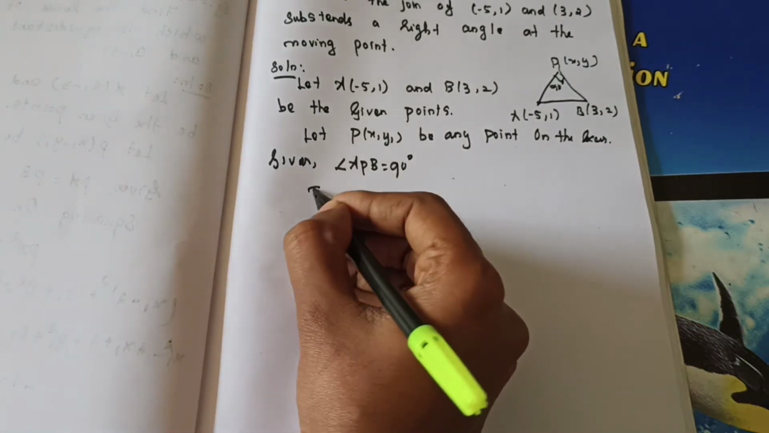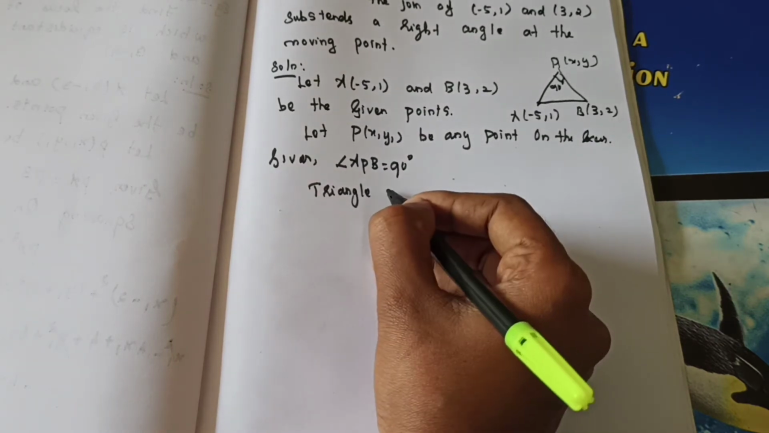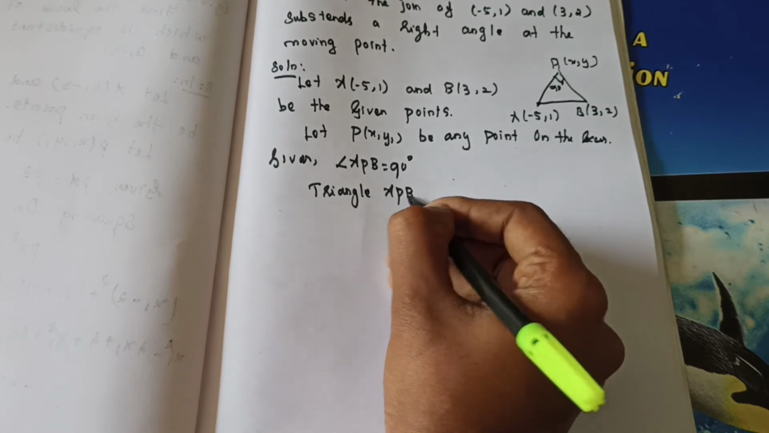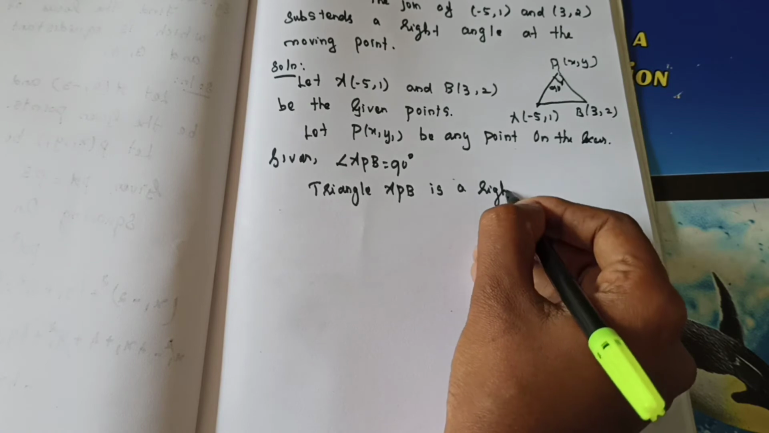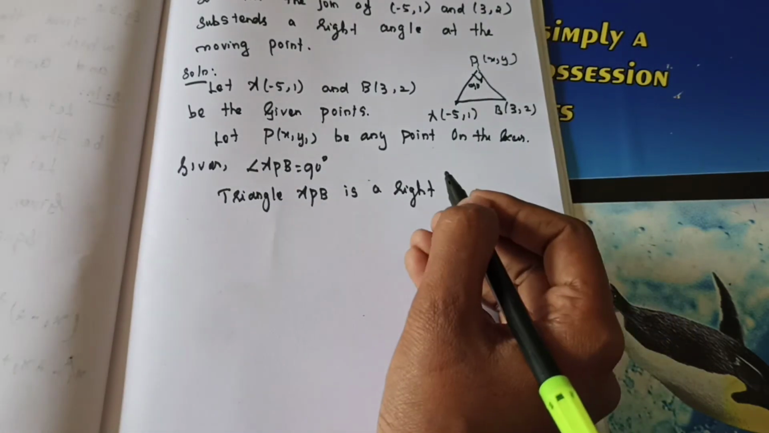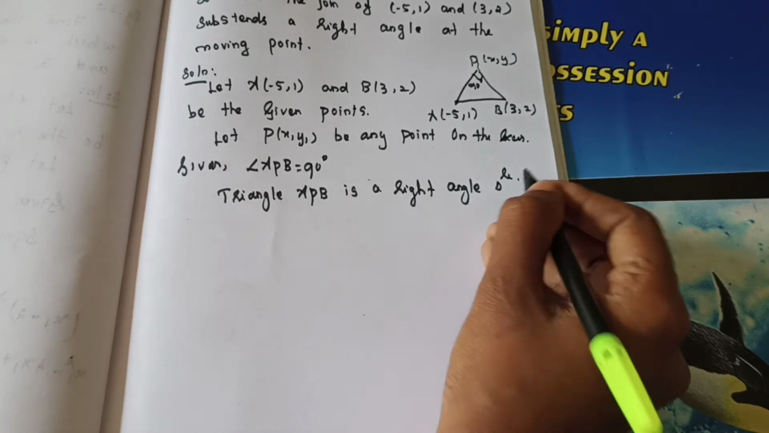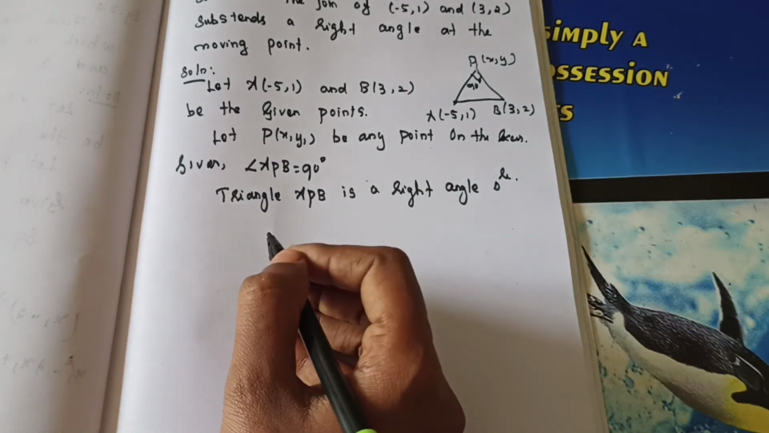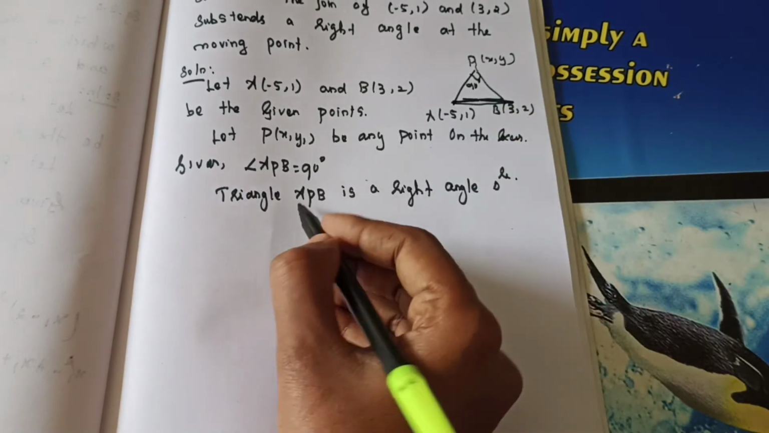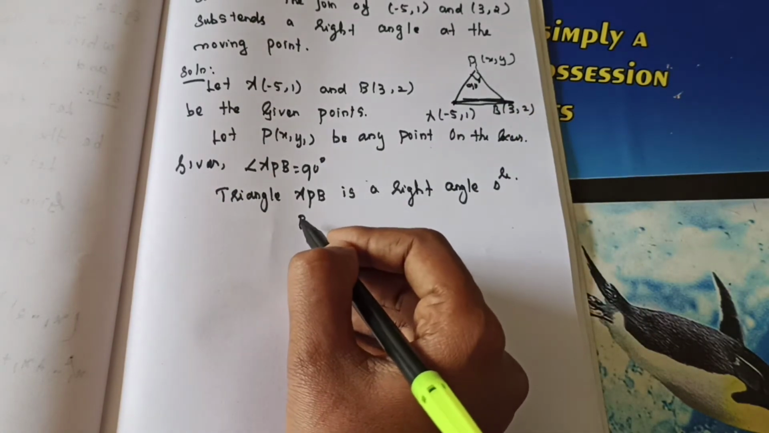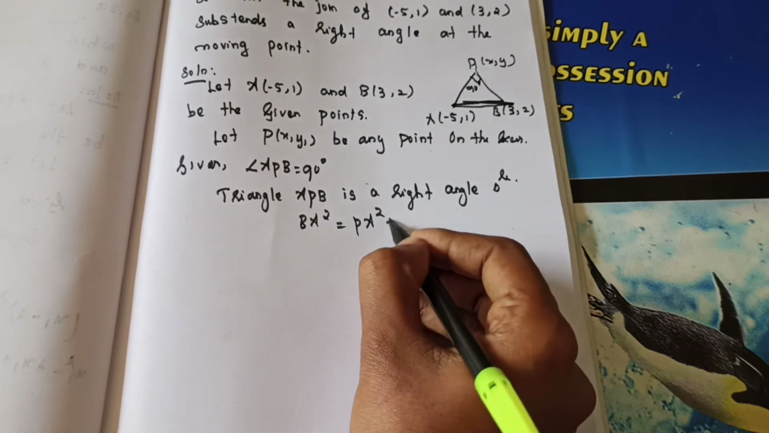So triangle APB is a right angle triangle. Angle P is 90 degree. Right angle triangle means at once we will use Pythagoras theorem. So when you are using the Pythagoras theorem here, what's the biggest side? BA, is it right? So BA square is equal to PA square plus PB square.